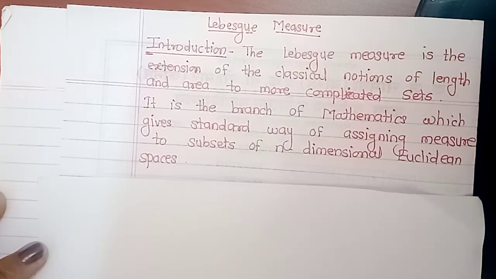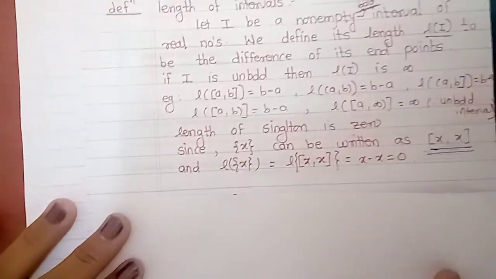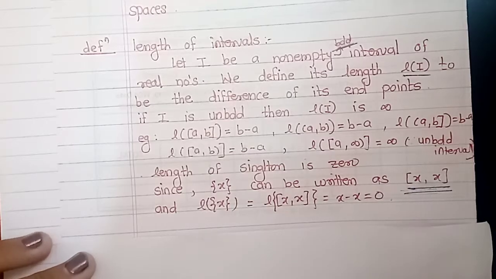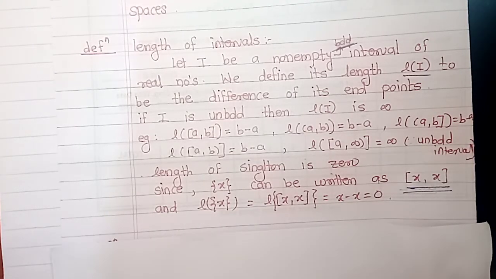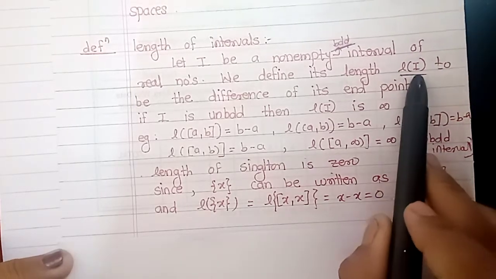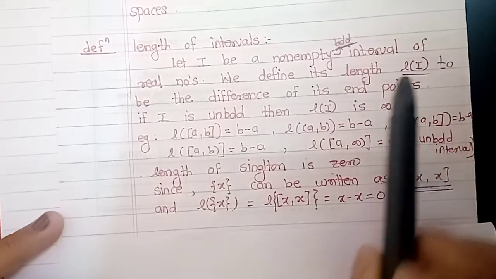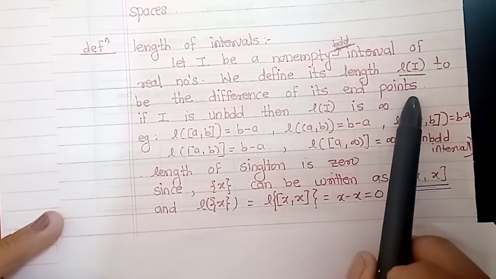Next we will see the definition of length of interval. What is the length of an interval? Let I be a non-empty bounded interval of real numbers. We define its length, denoted by length of I or L of I, to be the difference between its endpoints.